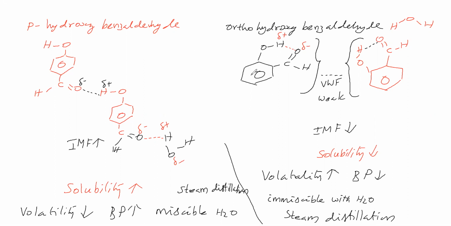Now, ortho-hydroxybenzaldehyde is immiscible with water. Para-hydroxybenzaldehyde is miscible with water. It is not evaporating with the steam, but ortho is evaporating with the steam. Therefore, ortho-hydroxybenzaldehyde can be taken for steam distillation, whereas para-hydroxybenzaldehyde cannot be taken for steam distillation. Sir.